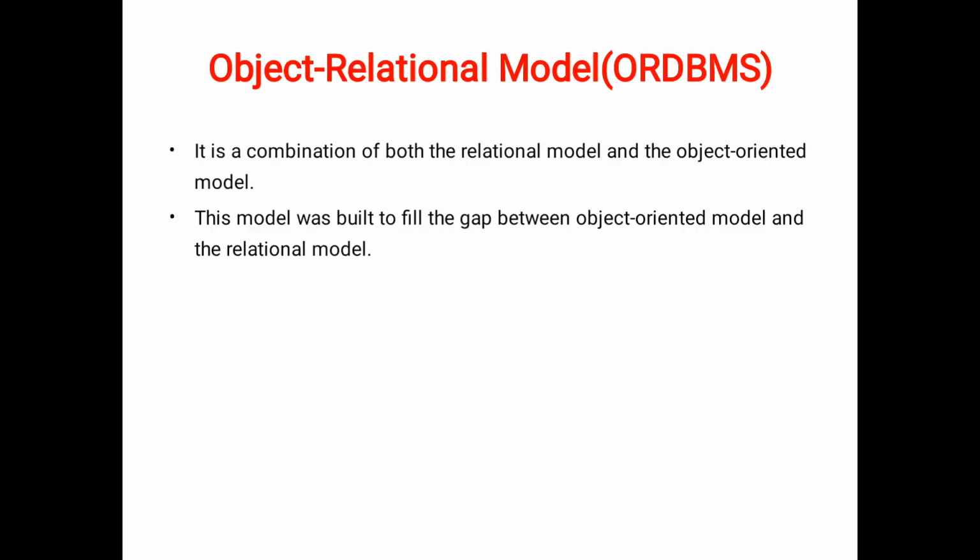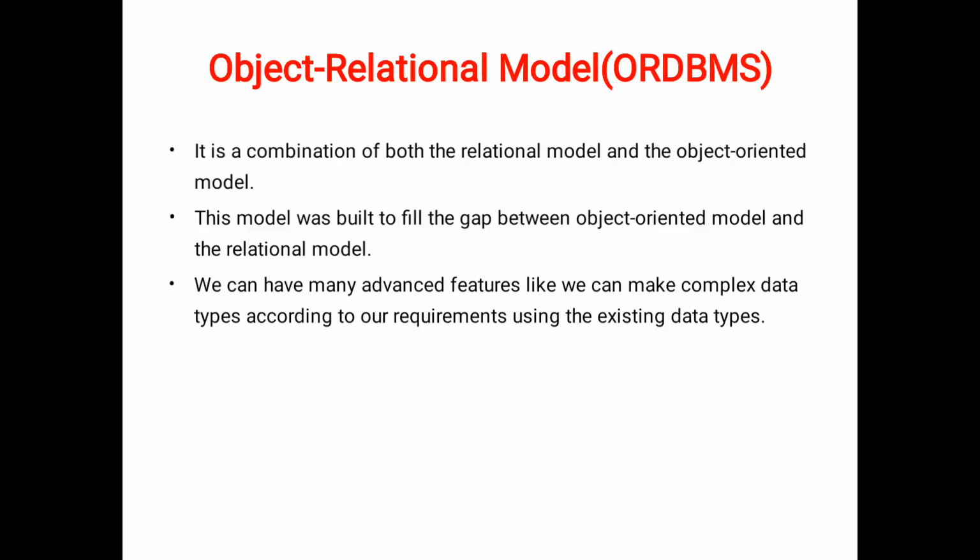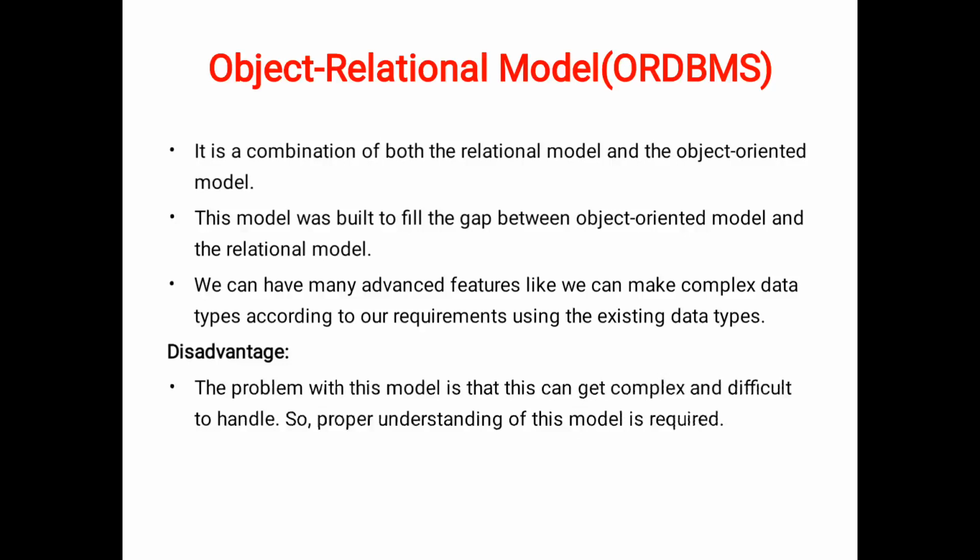The object relational model combines both the relational model and object oriented models. The model was built to fill the gaps between the object oriented models and the relational models. The object-oriented models in database management systems are stored in the form of objects, which are instances of classes. These classes and objects together make an object-oriented data model. And the relational model.